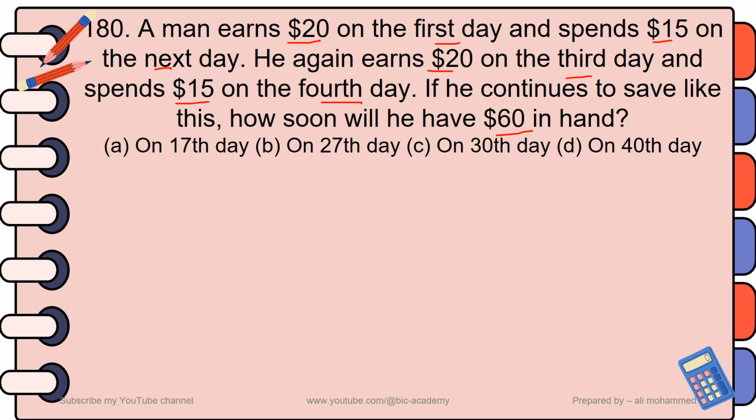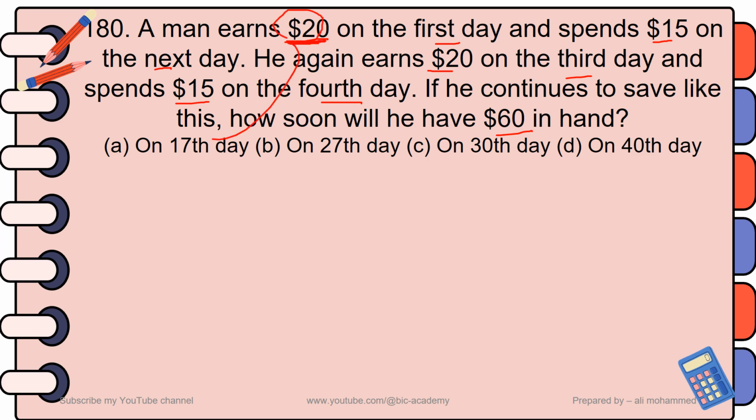This question seems somewhat complicated and it needs further analysis, and you have to first carefully read the question 2 or 3 or more times to understand the theme or the core of the question. So you have to repeatedly read the question, understand it, and after that it may be easy for you to get the correct answer. Now, what it says is that on the first day, a man earns $20.